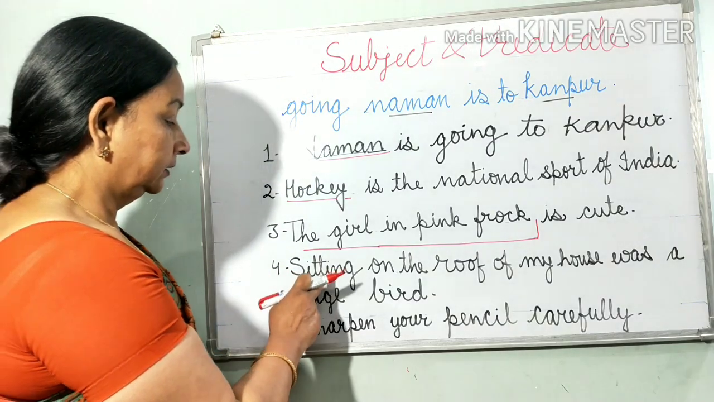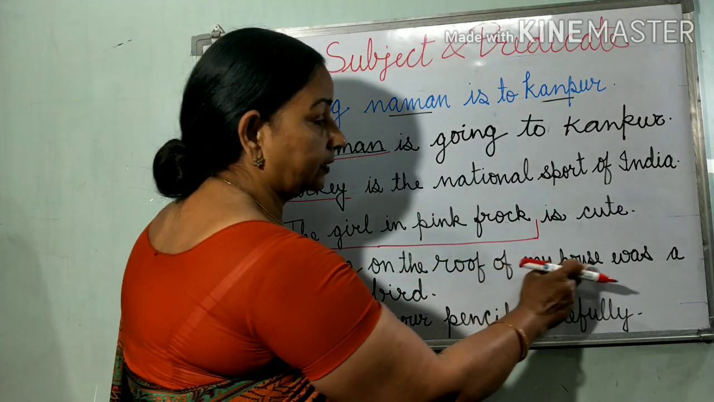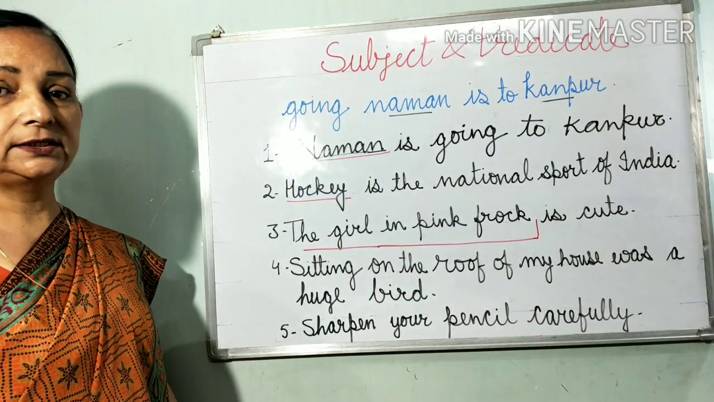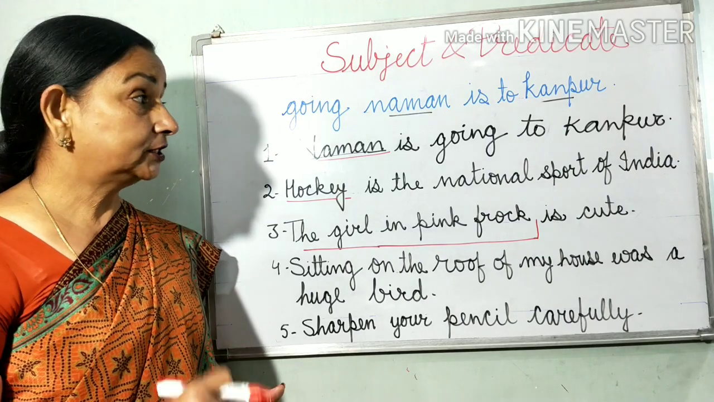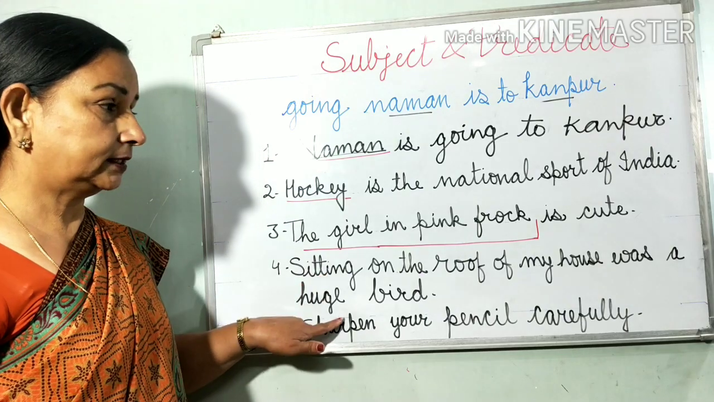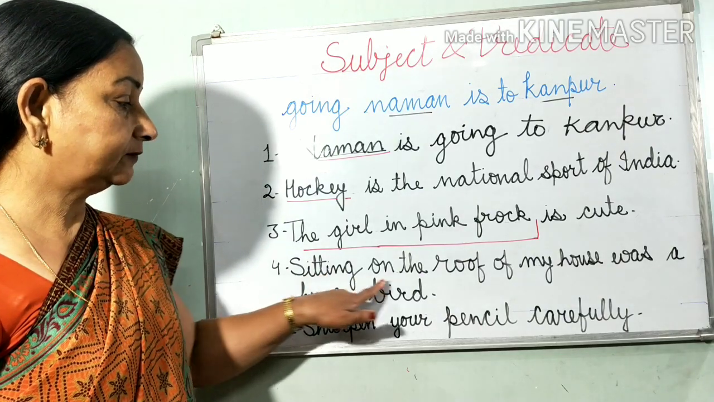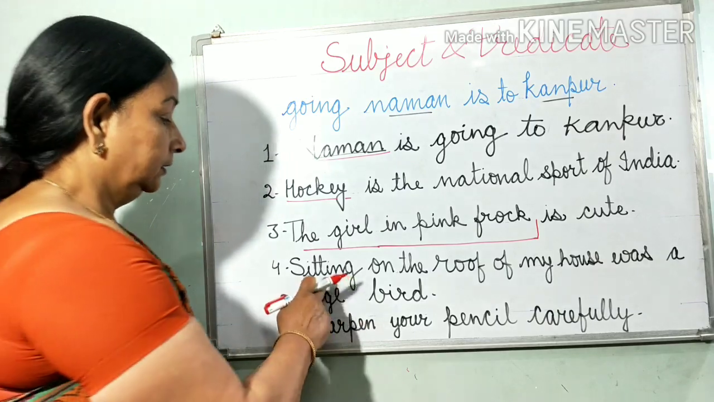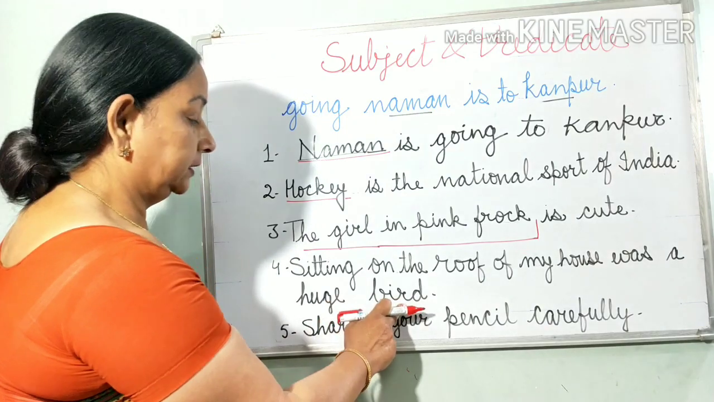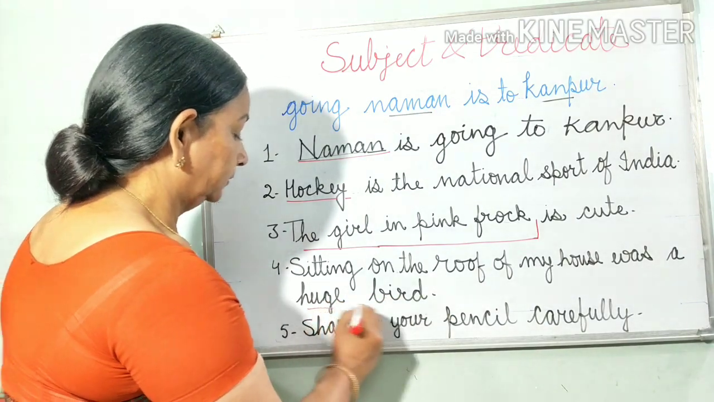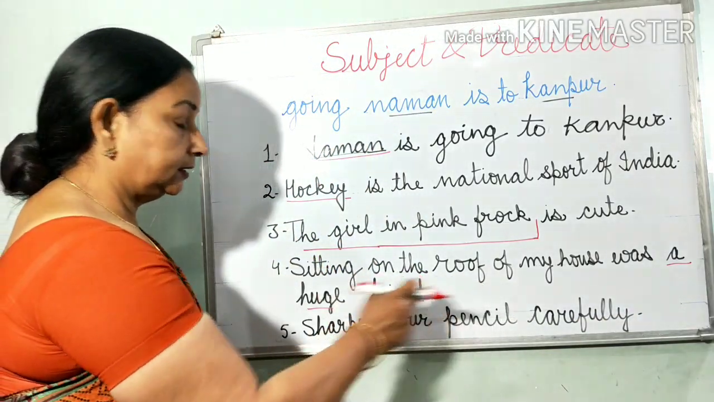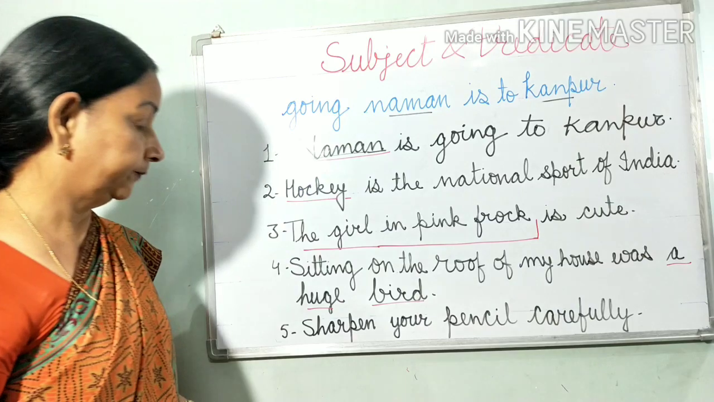Next example. Sitting on the roof of my house was a huge bird. Where is the subject here? I said generally the sentence begins with the subject, but not always. In this sentence, the sentence is not beginning with a subject. So let's find out. Sitting on the roof of my house was a huge bird. Here is the subject. A huge bird. This is the subject in this sentence that is coming in the end of the sentence.